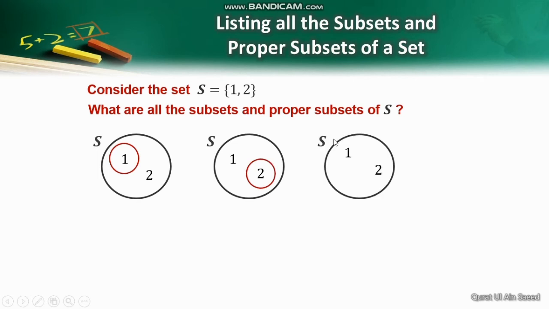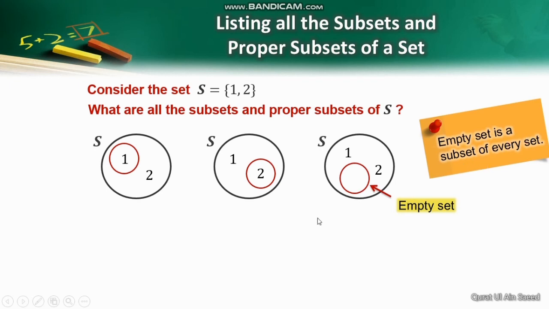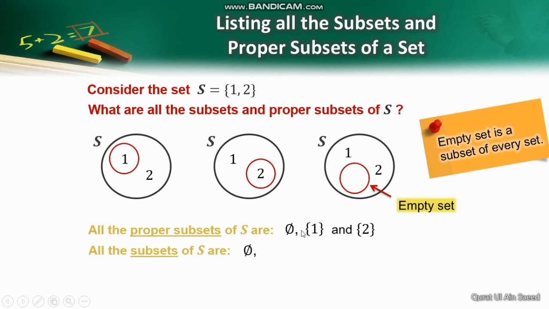An interesting fact is that an empty set can be drawn inside any set. So, an empty set is a proper subset of every set. Now, we can list all the proper subsets of S: the empty set, the set containing 1, and the set containing 2. Now, if we have to write all the subsets of S, then one more set is added to this list, that is the set S itself. You have learned earlier in this lecture that every set is a subset of itself.